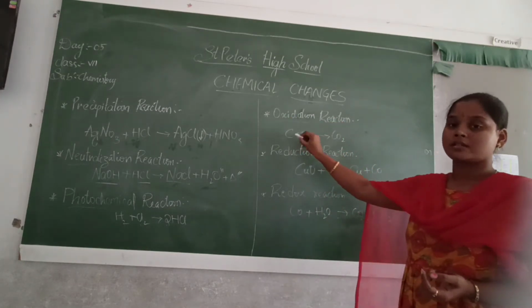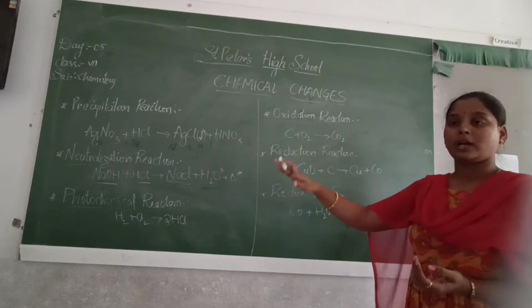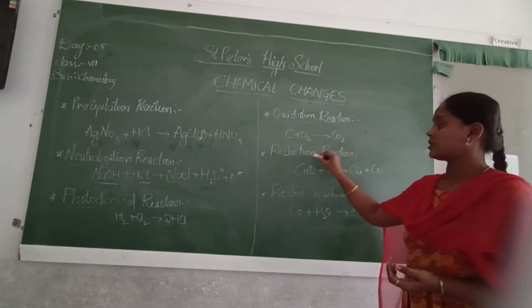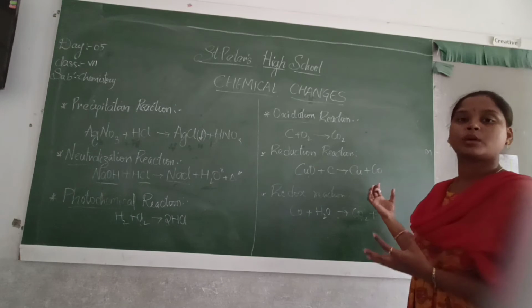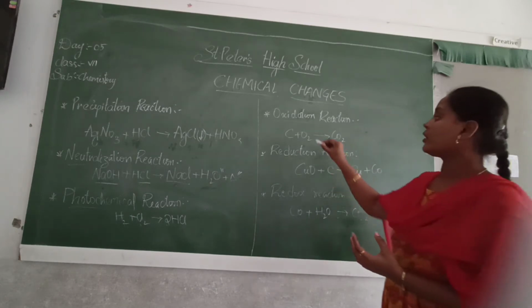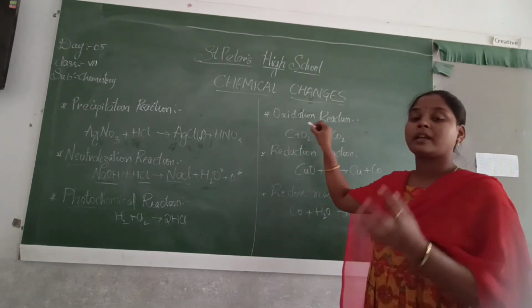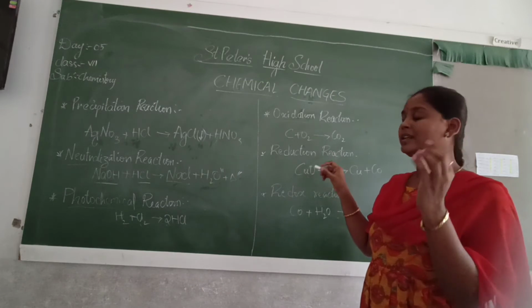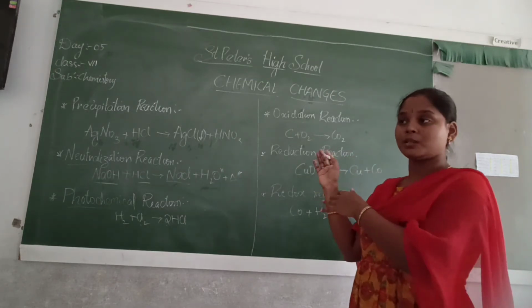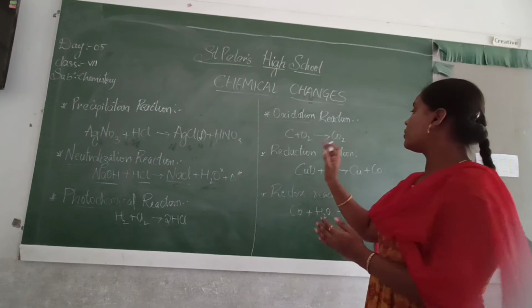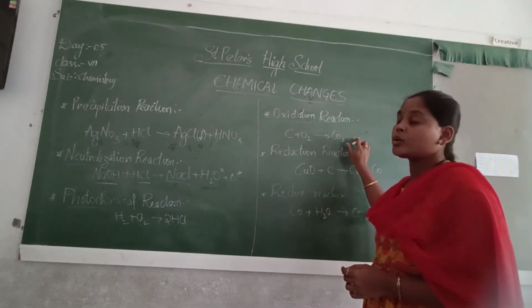Combines with oxygen. Oxygen is combined with one other element. Reduction: oxygen is removed from the compound. Okay, so here oxidation means when an atom or element or compound is combined with oxygen. Oxygen moves to that element, then it gives out one compound.